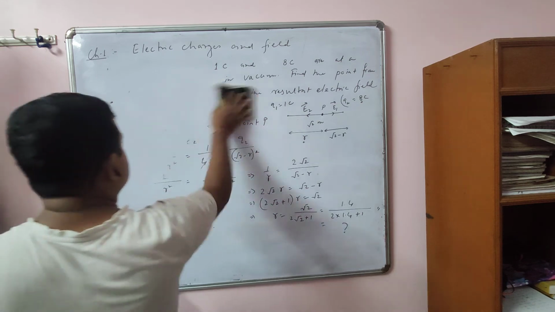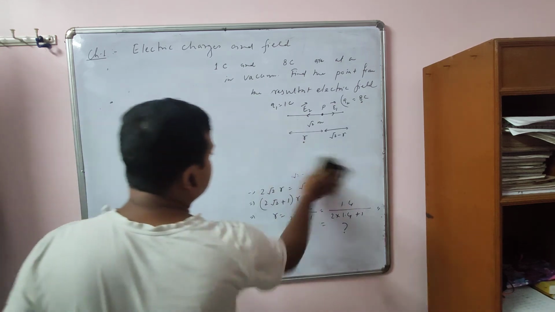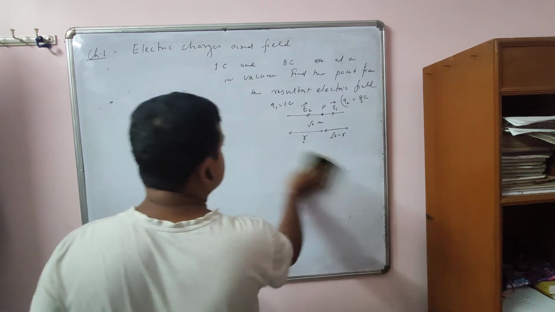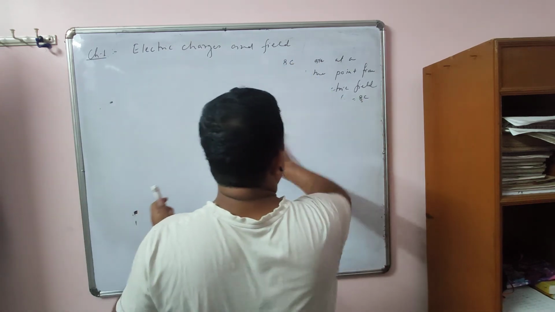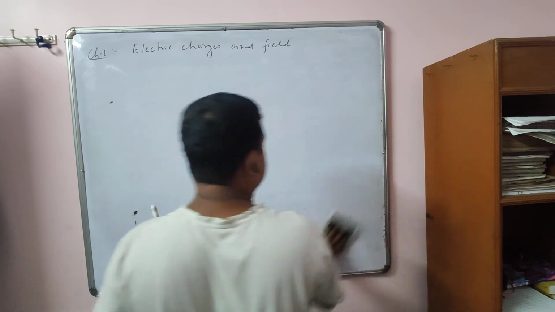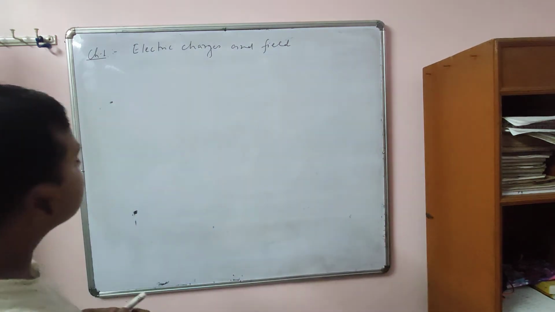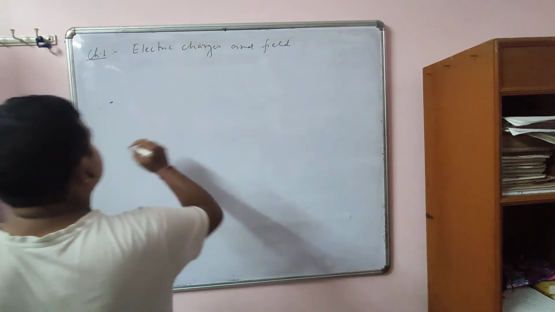So here it is simple because only two charges are there. If there are more than two charges, then again you have to find the direction and then find the resultant, because electric field is also a vector quantity. Like resultant force, here also you have to calculate the resultant field.